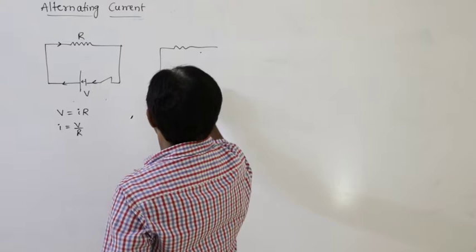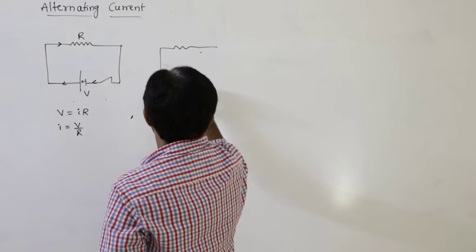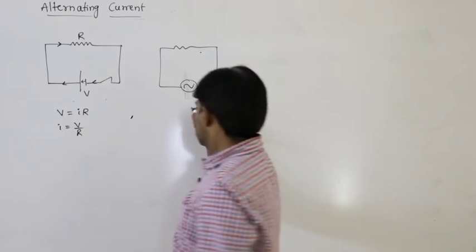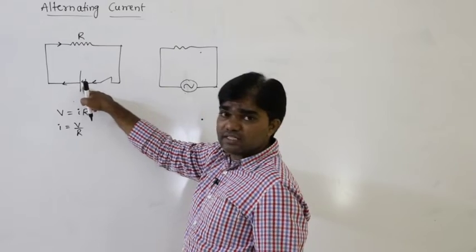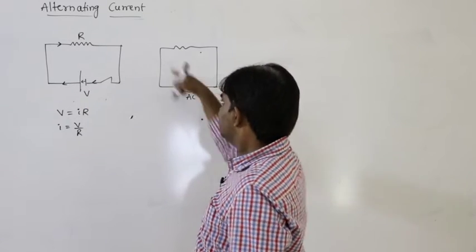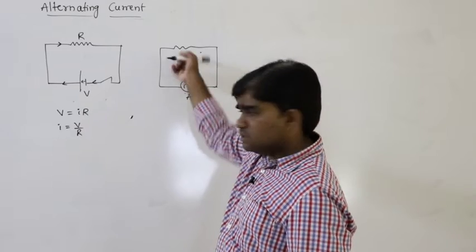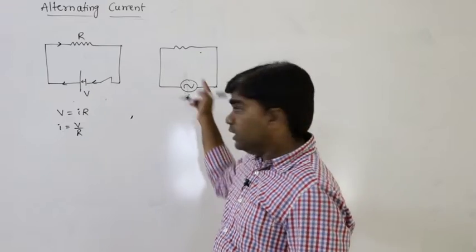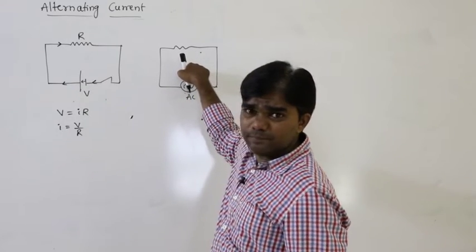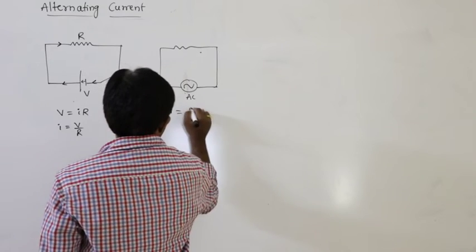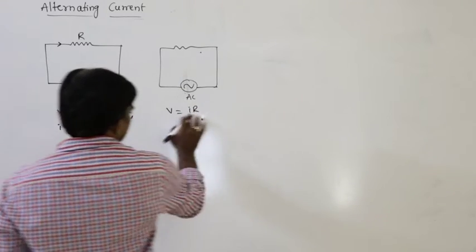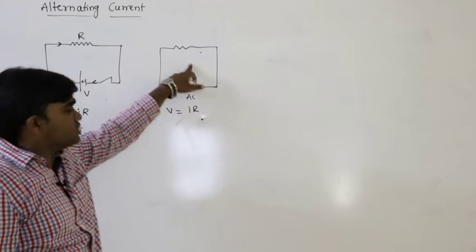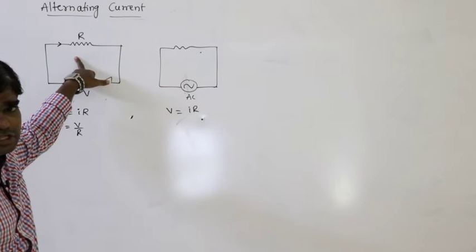So if alternating current passes through the resistance, there is no change. Let us say this is the symbol of the alternating signal. This is the symbol of DC and this is the symbol of AC. If it is connected to the resistance, there is no change. Whatever the current, in this situation also it obeys Ohm's law, V is equal to IR. The main thing is that here the direction and magnitude of the current change, but here the direction and magnitude of the current do not change.